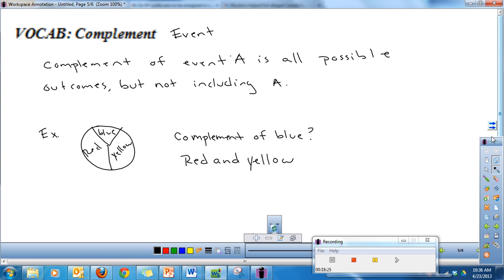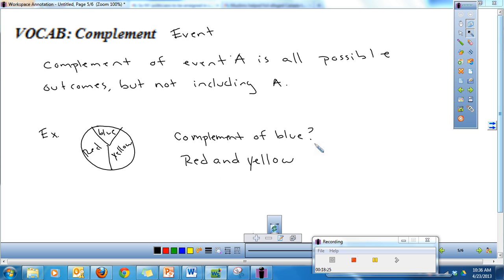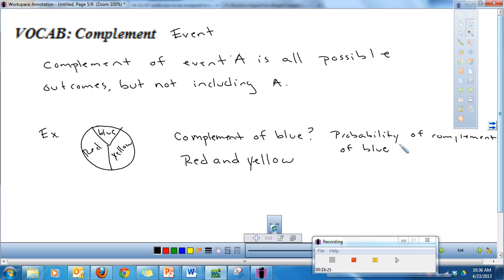You also could think of it in terms of probability. Now, when I ask you the complement, that's not the probability of it happening. That's just asking what are the other things that could happen. If I asked, what is the probability of the complement of blue, then we would say, okay, I know the complement of blue is red and yellow, but what's the probability that will occur?